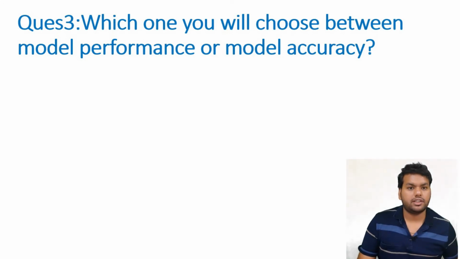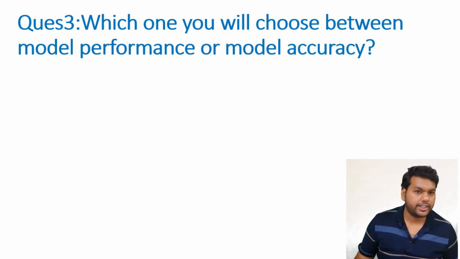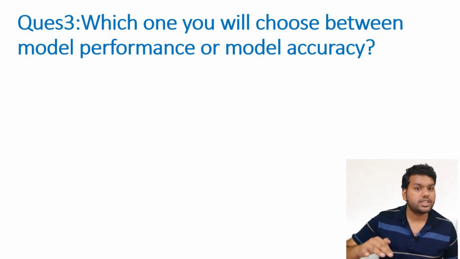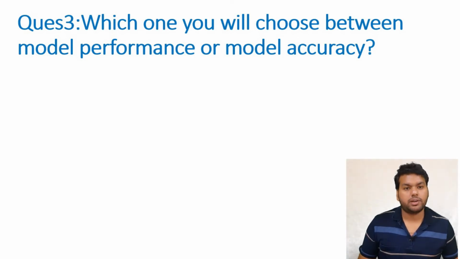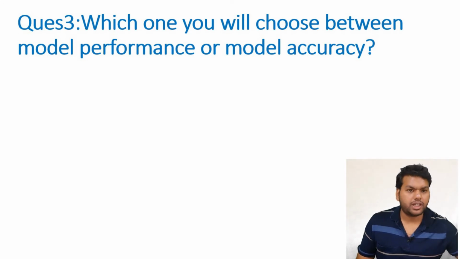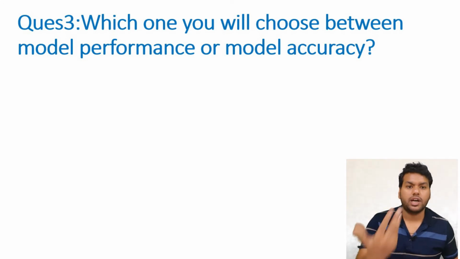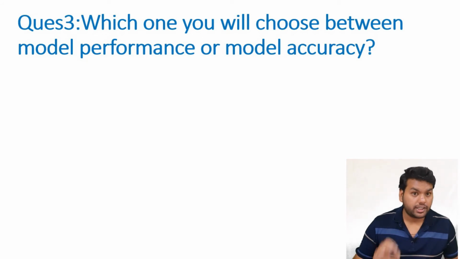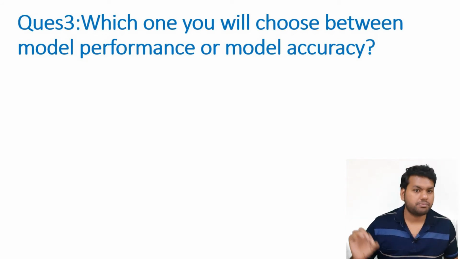Suppose you are solving some medical-related problem. There, accuracy is much more important compared to the speed of the model. It's okay if your model takes a minute or 1.5 minutes to give you the result, but the result it gives should be accurate. So there, model accuracy plays a crucial role.